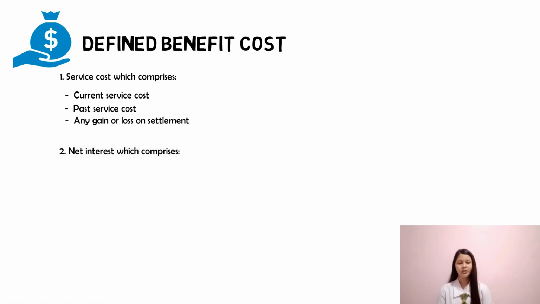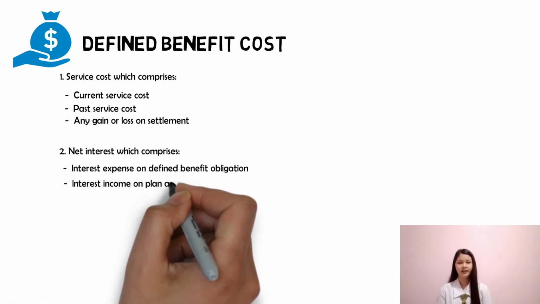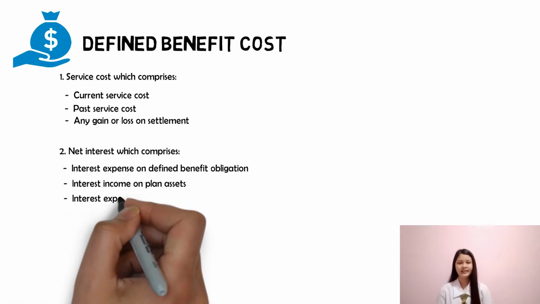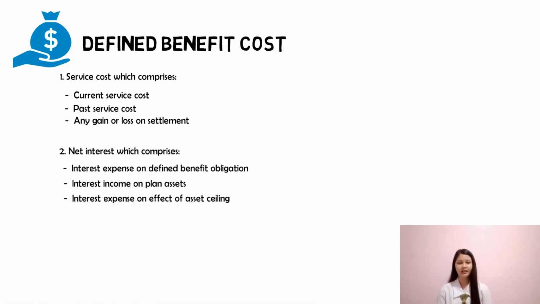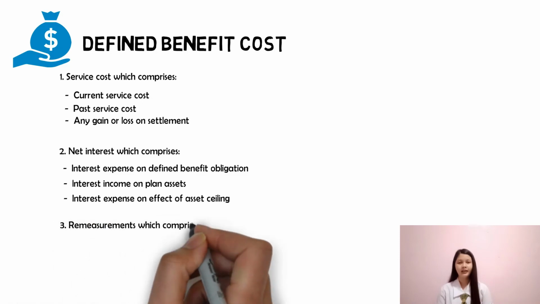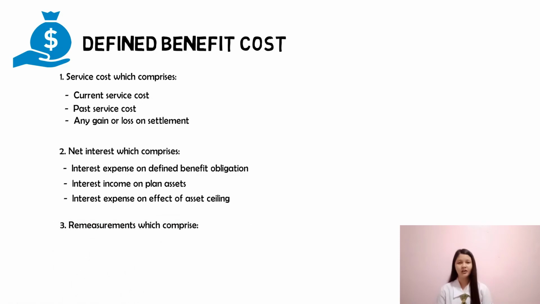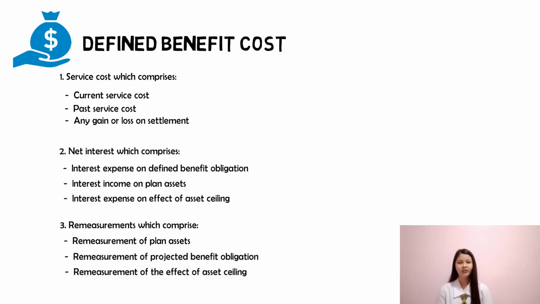Net interest, which comprises interest expense on defined benefit obligation, interest income on plan assets, and interest expense on effect of asset ceiling. 3. Remeasurements, which comprise remeasurement of plan assets, remeasurement of projected benefit obligation, and remeasurement of the effect of asset ceiling.